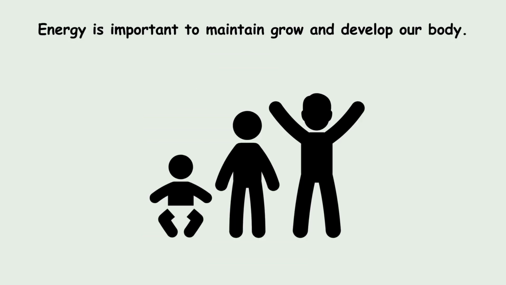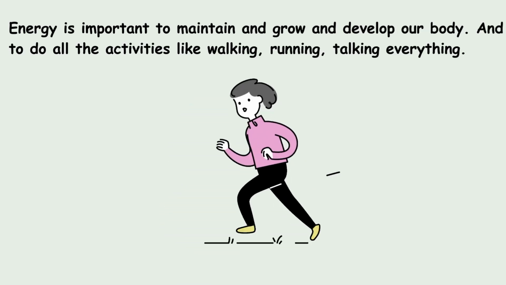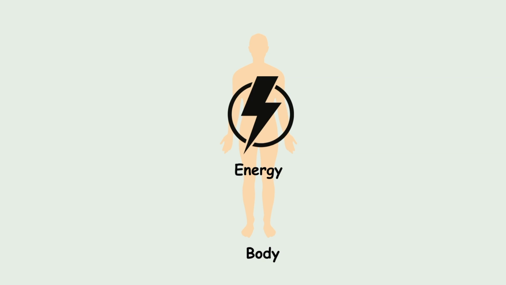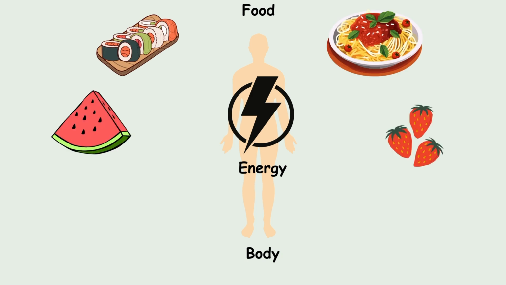And we need energy to maintain growth and development of our body and to do activities like walking, running, talking and everything. So in short, the body needs energy for activities and this energy comes from food.